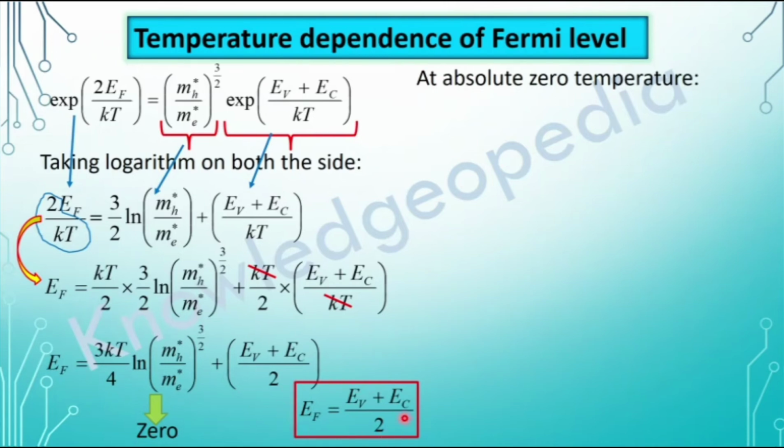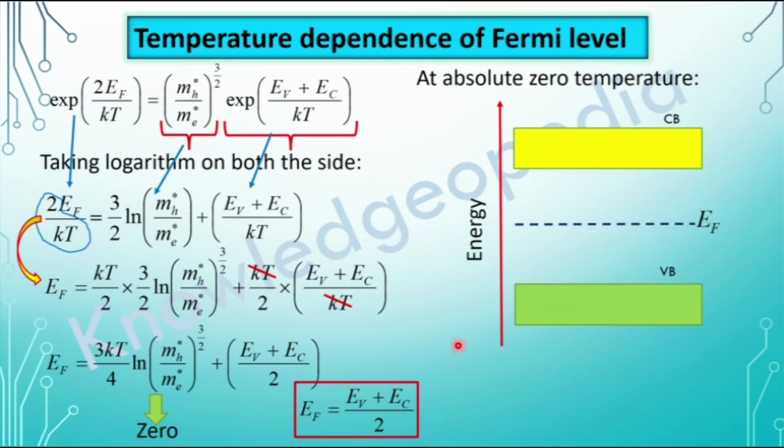Now let us understand this position of the Fermi level in the energy band diagram. This is the energy band diagram. This is the valence band, this is the conduction band, and EV is the top of the valence band and EC is the bottom of the conduction band, and the expression we have obtained is EF is equals to EV plus EC by 2. So this is the mean of these two, that means the Fermi energy lies just between EC and EV.